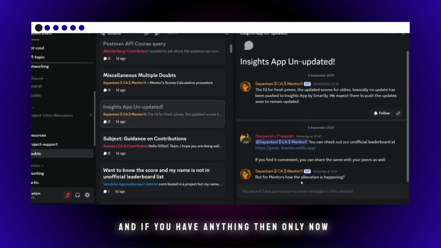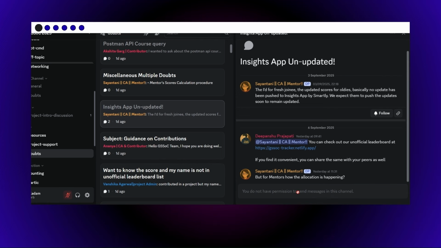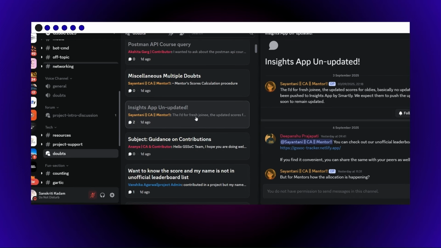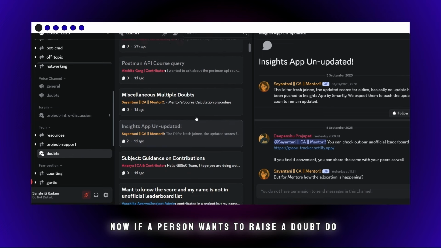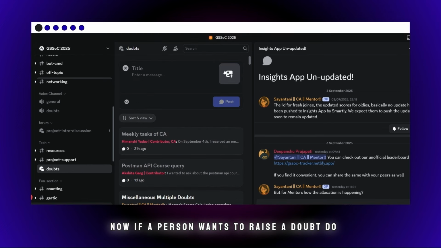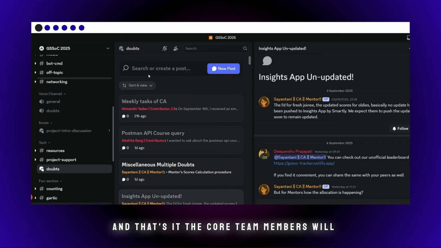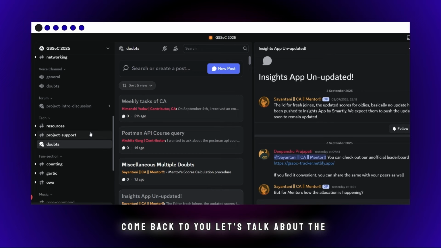And if you have anything, then only. Now why don't I have the permission? Because this doubt is not mine, so I can't message anything. Now, if a person wants to raise a doubt, do this posting. You just need to write the title, enter the message, and that's it. The core team members will come back to you.